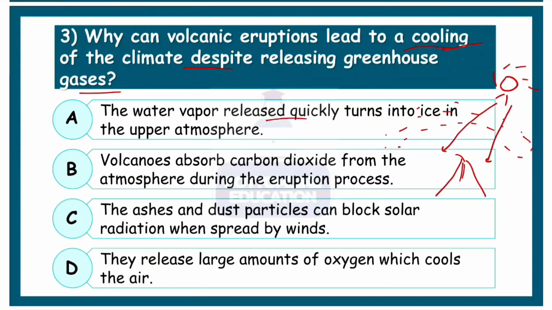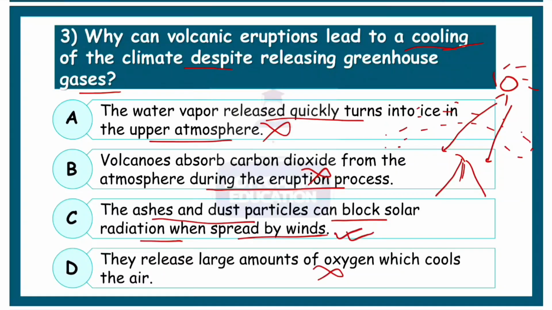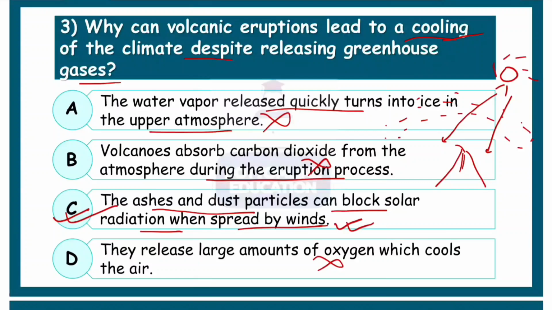Now let's see which option explains that. The water vapor released quickly turns into ice. No. Volcanoes absorb carbon dioxide from the atmosphere during eruption. That's also not correct. The ashes and dust particles can block solar radiation when spread by the winds. Yes, that seems convincing. And they do not release oxygen. So the ashes and dust particles, like we discussed, can block the sun's radiation spread across the atmosphere. So the correct option for why they can lead to a cooling effect is number C.